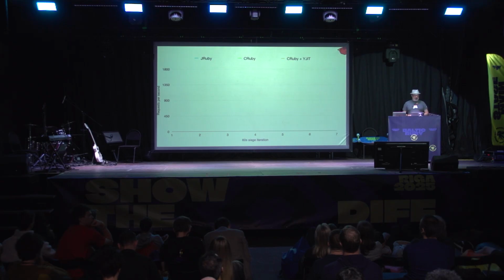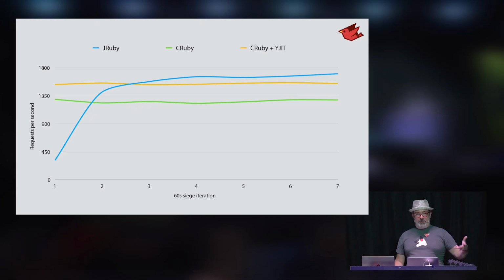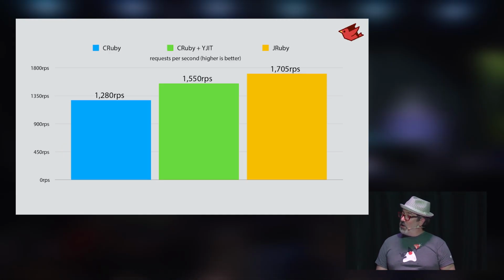So we'll throw JRuby and CRuby at this. Now, to be totally honest and totally fair, that optimization process does take a little bit of time to get going. Sometimes JRuby itself will take a little bit to optimize. The JVM takes a little while to get things up and going, but then clearly it exceeds CRuby and YJIT performance on this simple blog application after just a little bit of extra running. We'll look at this more directly here. 1,700 requests per second on this simple application. This was going out full end-to-end, going out to Postgres, rendering the page, and bringing it back to the user.